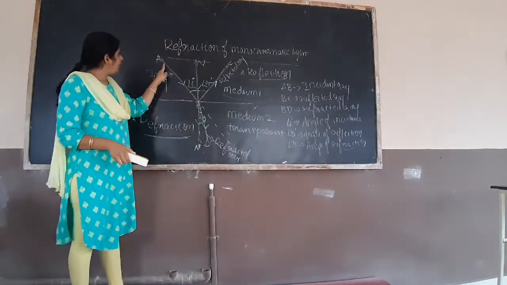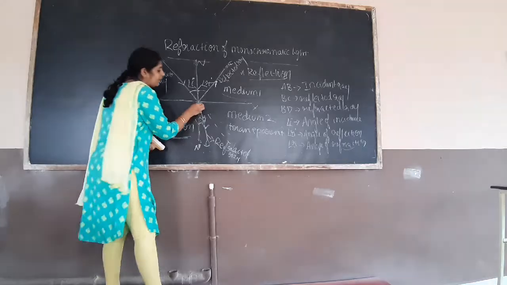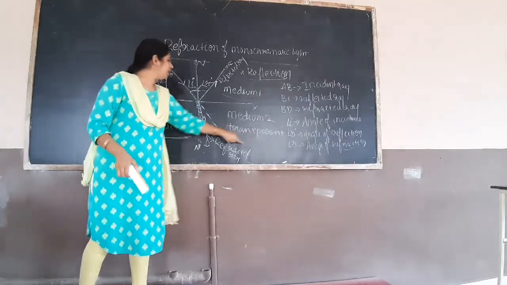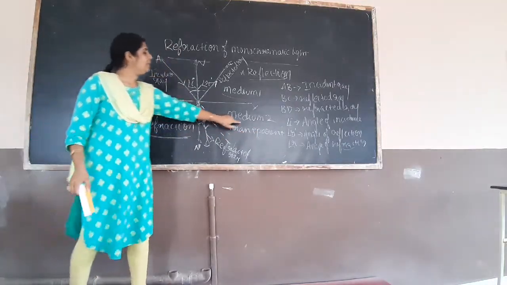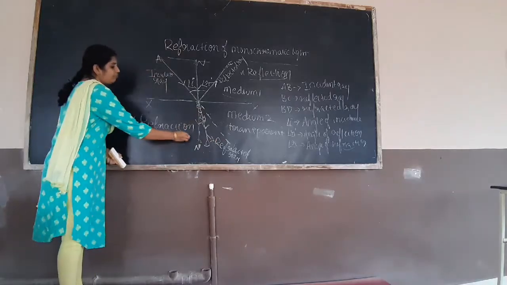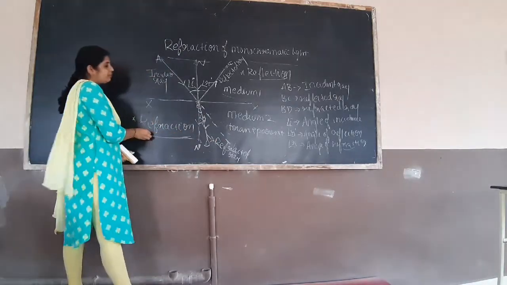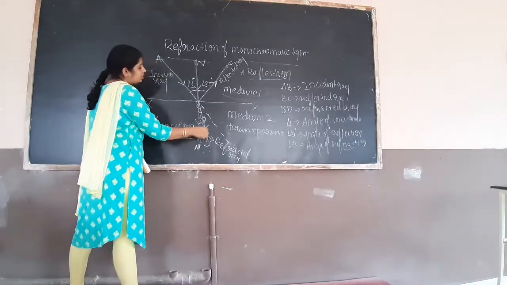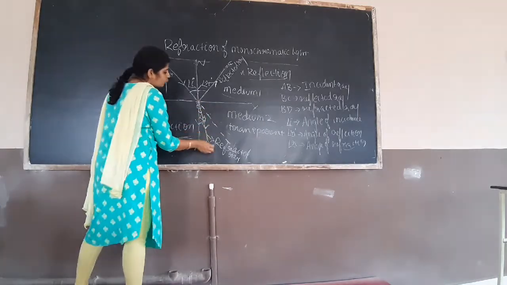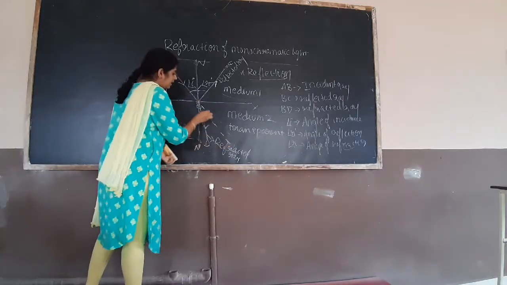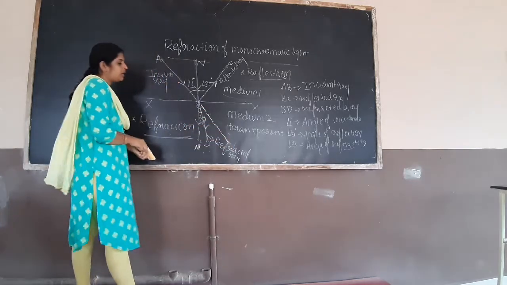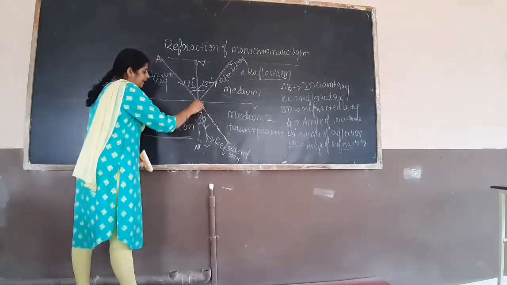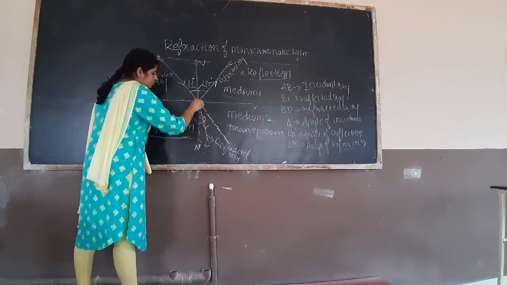Actually, the light path should be like this way, but because of the transparent material, because of the transmission of light in medium 2, refraction will take place. Because of the refraction, the light ray path will be changed. The direction is changed. The light ray direction should be like this, but the actual path is this one.